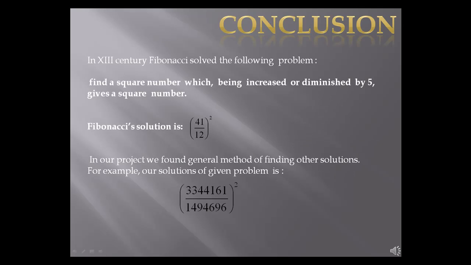Conclusion. In the 13th century, Fibonacci solved the following problem: find a square number which, being increased or diminished by 5, gives a square number. Fibonacci's solution is 41 divided by 12 squared. In our project, we found a general method of finding other solutions. For example, our solution of the given problem is this number.